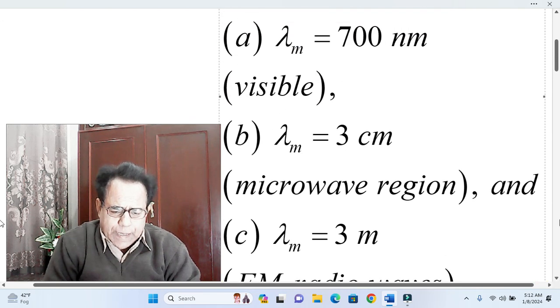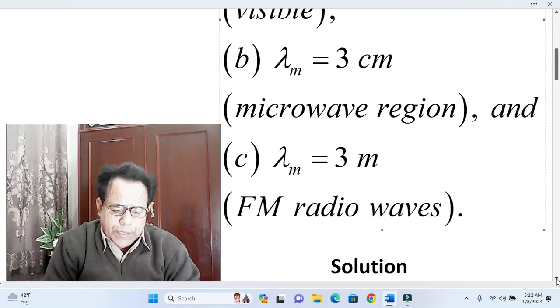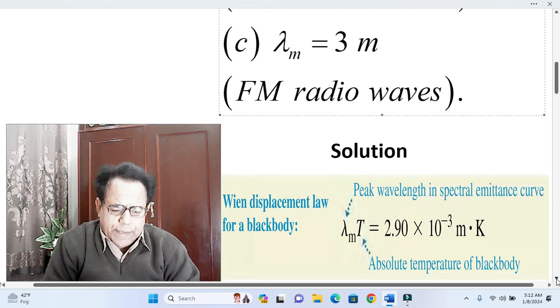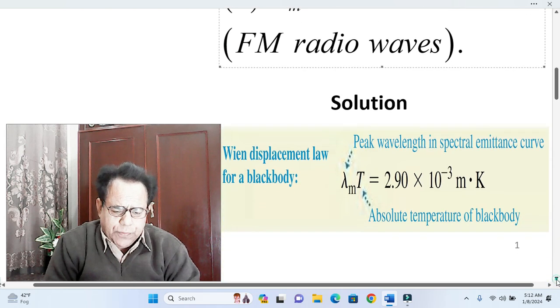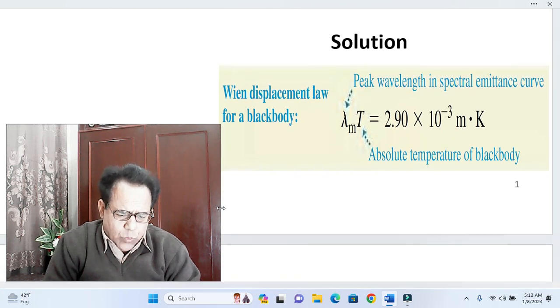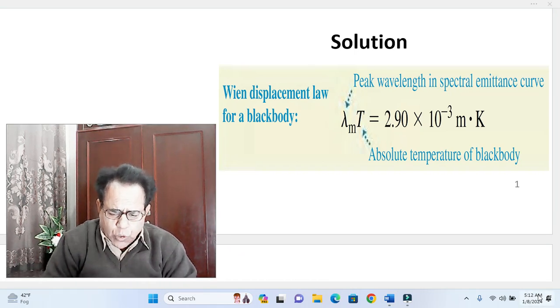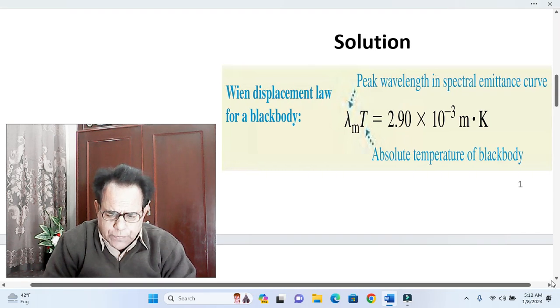In part A, visible light is under consideration. In part B, the microwave region of the electromagnetic spectrum is under consideration, and in part C, frequency modulation radio waves are under consideration. Now we come towards its solution, but before starting our solution in a formal or regular manner, we will have to go through a few snapshots, or perhaps only one snapshot.